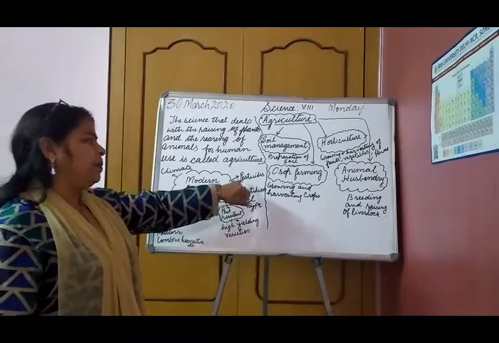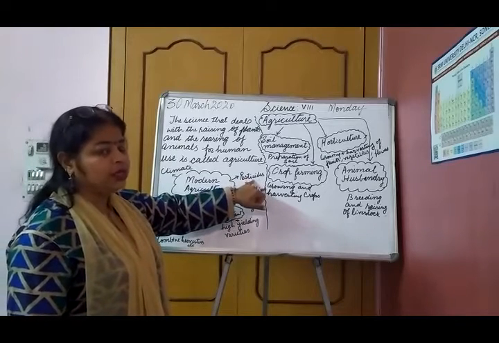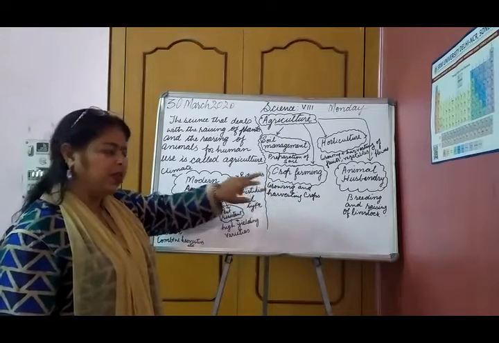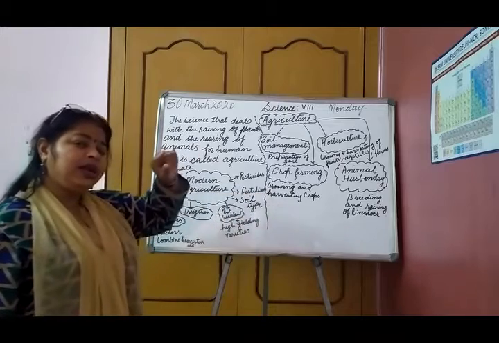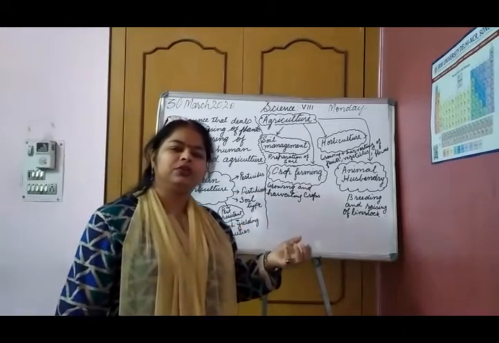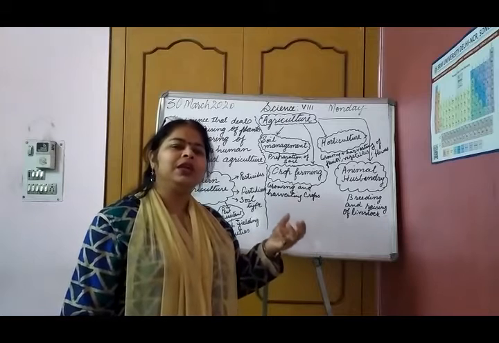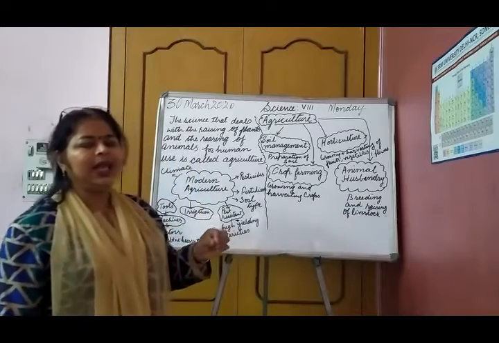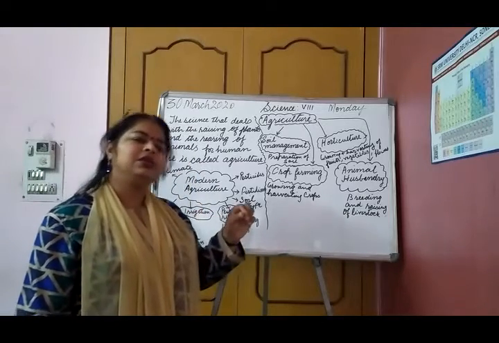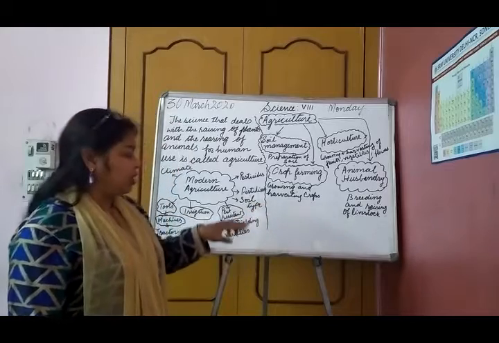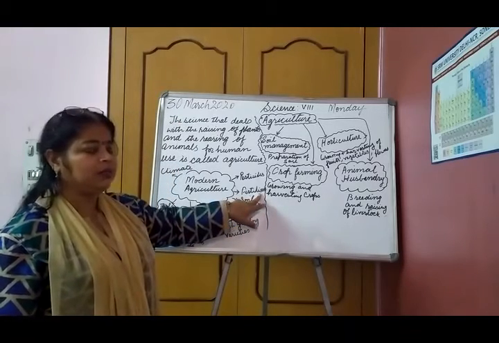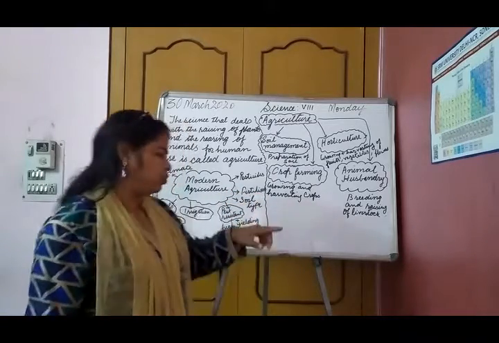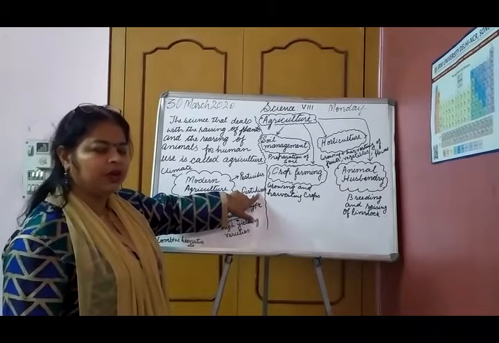Then come pesticides. We are using chemical substances which kill the pests. So pesticides are being used. Then in earlier times, people used to depend only on manure. Manure is a very good thing, a very good substitute for plants and crops to grow, but it is very low in some particular nutrients. So now in the modern era, fertilizers are used, which are rich in particular nutrients. So fertilizers are also used in modern agriculture.